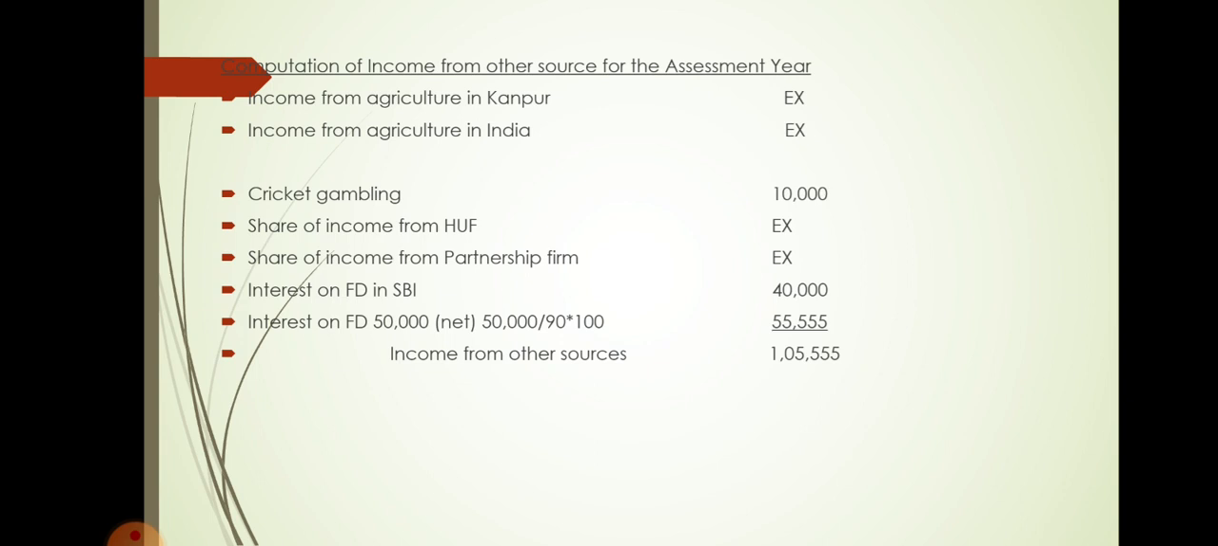then it is grossed up by using the formula, that is 10% is the TDS you have to apply to gross up that amount. So this is the rule with respect to the interest on fixed deposit. So if you take the total in here, it comes around 1,05,555. So you treat it as the income from other source.